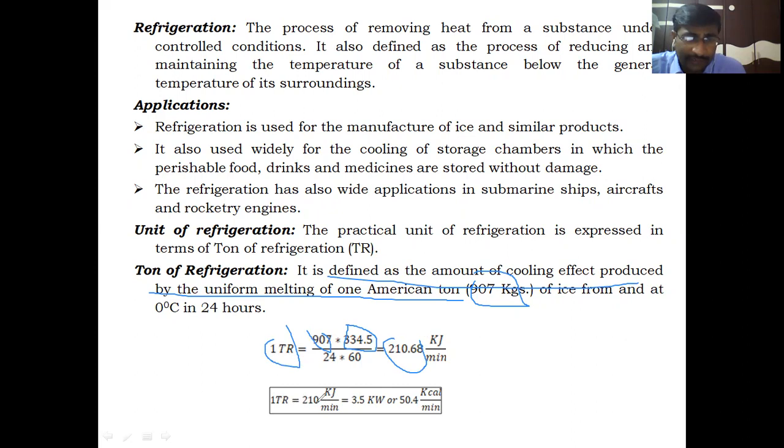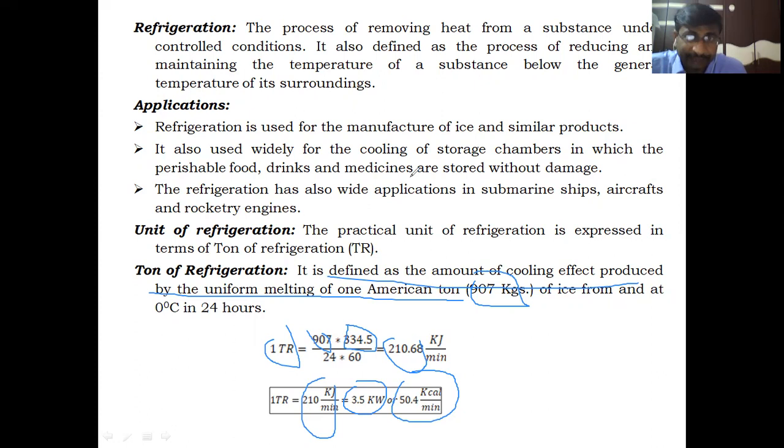1 ton is taken practically as 210 kilojoules per minute, or if converted into kilowatts, it is 3.5 kilowatts. If represented in MKS units, 1 ton is equal to 50.4 kilocalories per minute.